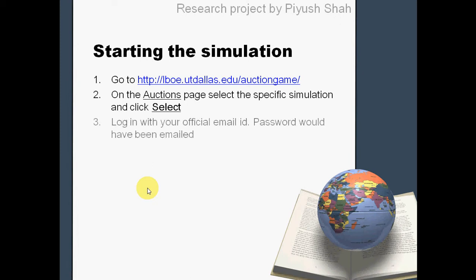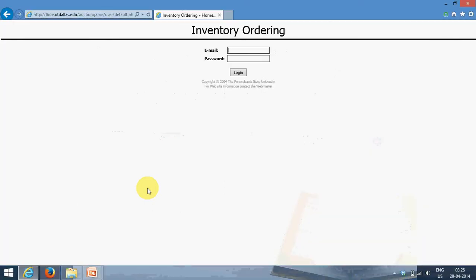After doing this, please log in with your official email ID and the password would have been emailed to you. Here I'm going to log in with my Gmail ID, piyushasha@gmail. Please feel free to write to me in case you want some more details, and a password.